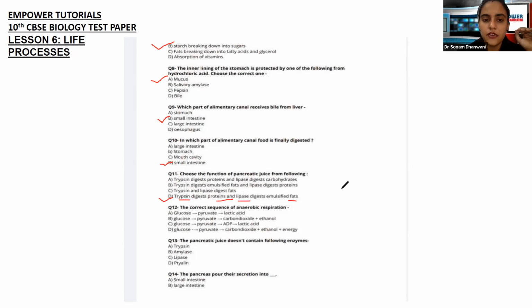Trypsin will deal with proteins. That means trypsin will digest proteins and lipase will always digest the fats. Just keep this in mind. If you remember one, you will automatically know the other. Lipase has something to do with lipids, and lipids again have something to do with fats. With that correlation, you can remember that trypsin digests the proteins and lipase will digest the fats. Going next now.